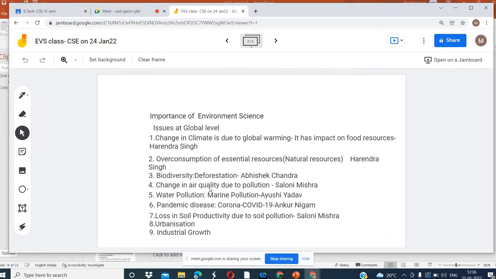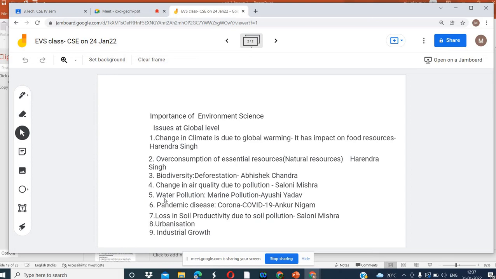If we develop a solution, then we will be able to solve it. The first thing is we should minimize our requirement. A requirement can only be minimized if we keep control on our population.